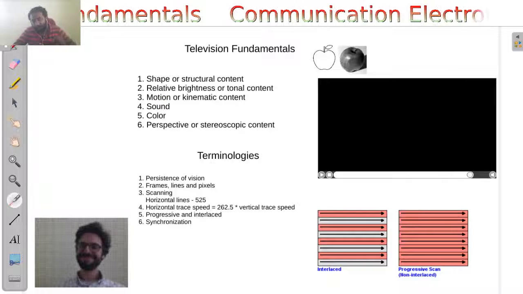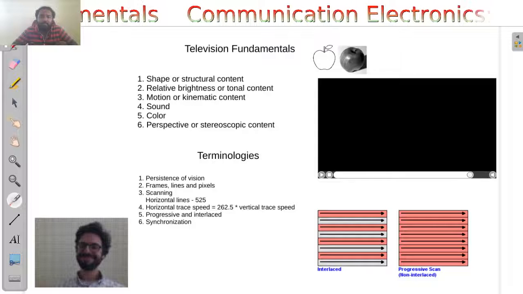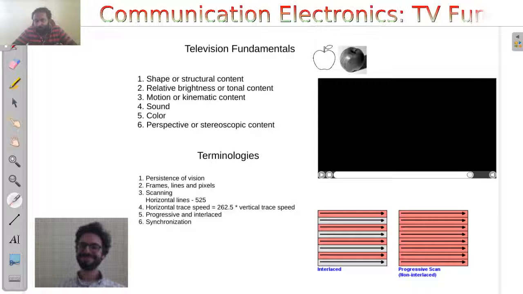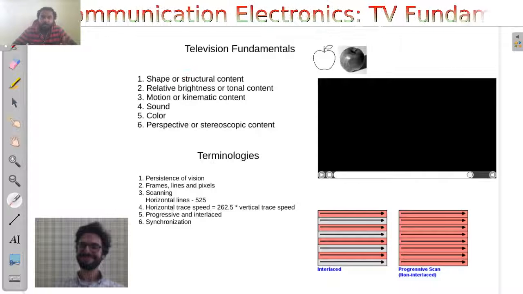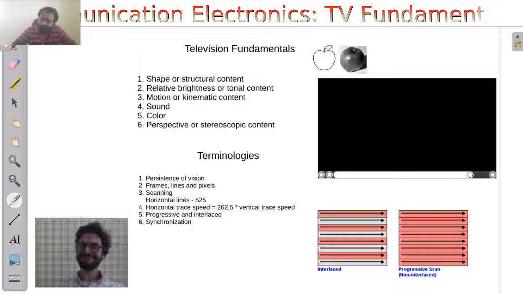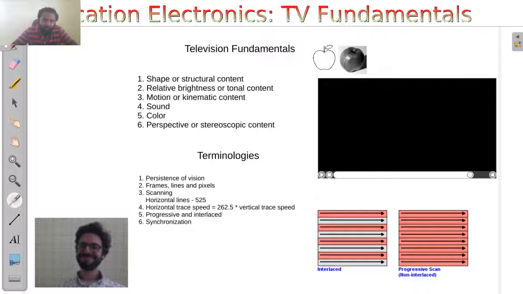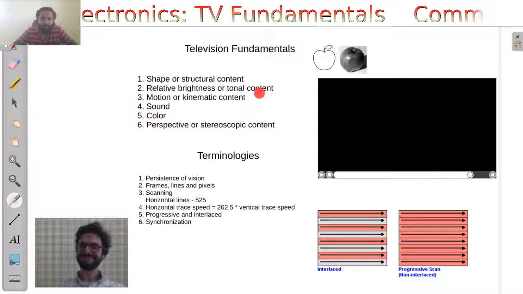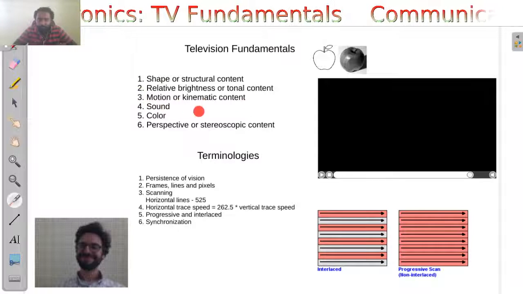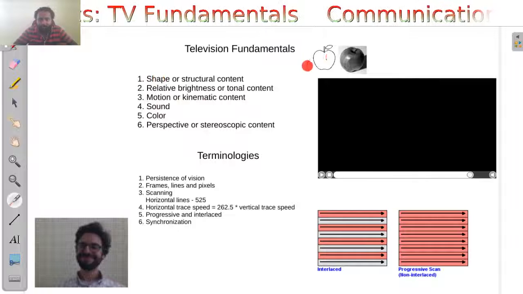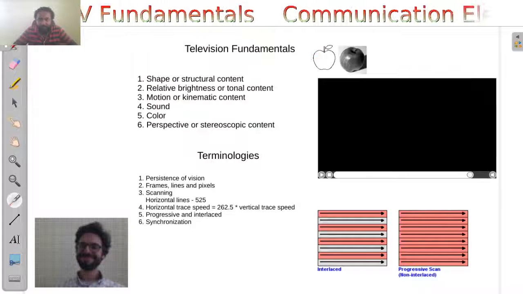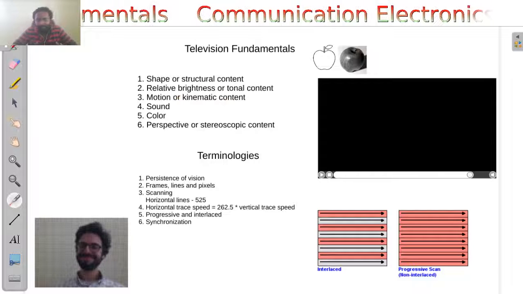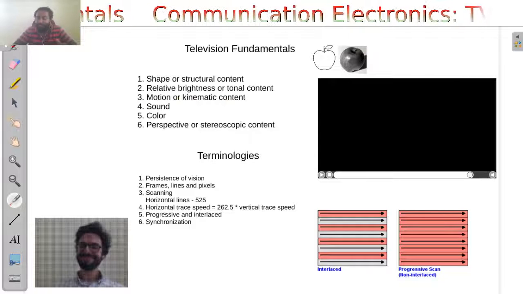Similarly, the point of origin of a television system happens to be a camera. Where you record the video information, you should also record the audio information of the same event. In that case also, we need to fulfill the four mandatory conditions for a proper television system. The first is the shape of the objects. The second is the relative brightness of the objects. The third is the motion or kinematic content. And the fourth is the sound.